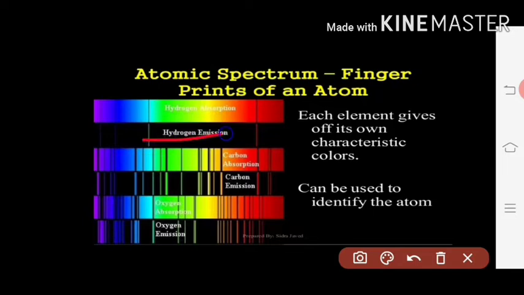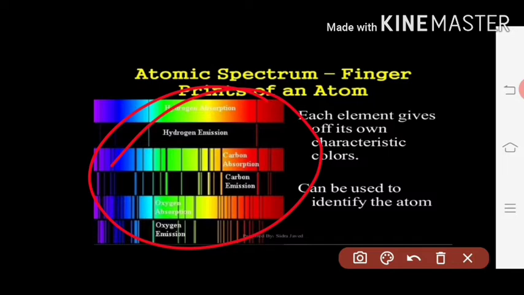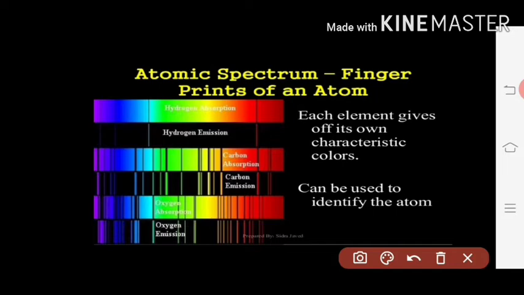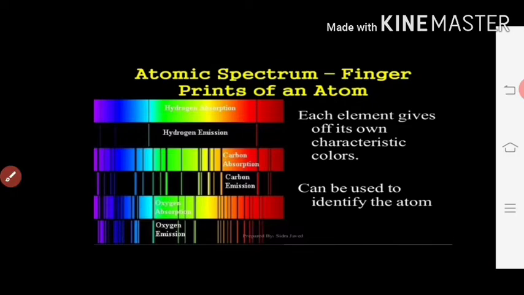This is the hydrogen spectrum, it will give a spectrum like this. And here for carbon, you can see more lines. This will be the carbon absorption spectrum, where the light is absorbed, and this will be the emission spectrum. And here you can see the oxygen absorption spectrum and oxygen emission spectrum. By seeing all these, you can see that all the spectra are different. Therefore the atomic spectrum is also called the fingerprint of the atoms. By knowing this we can identify which type of atom is present here.